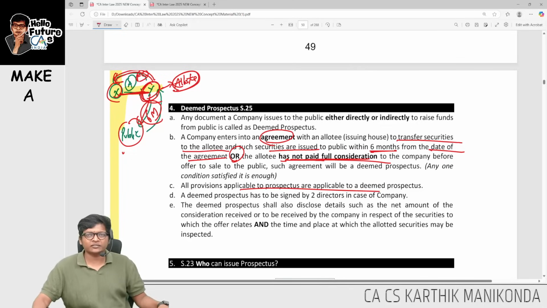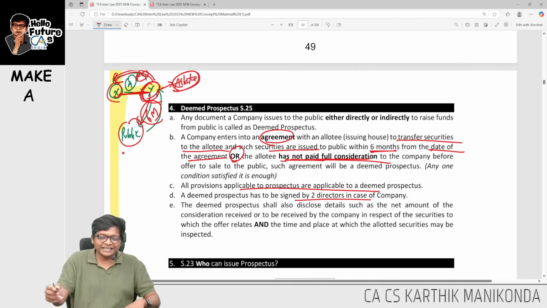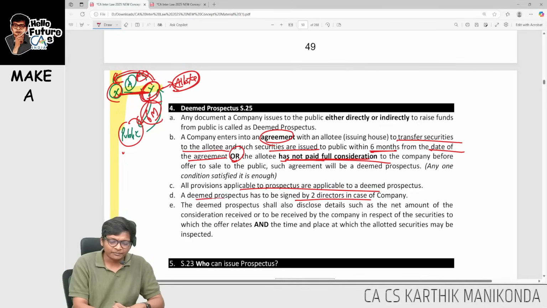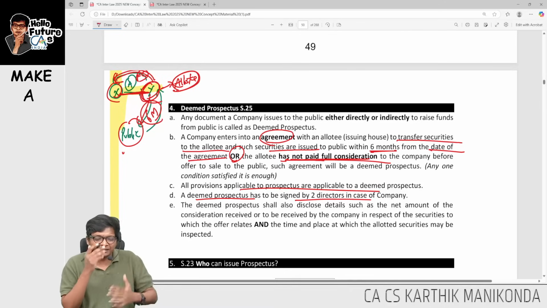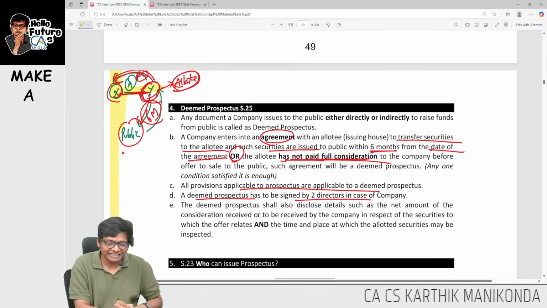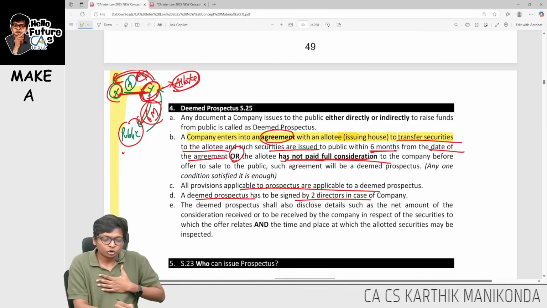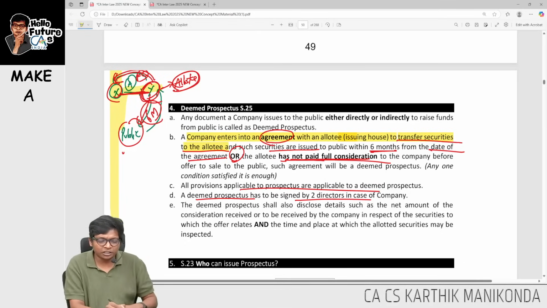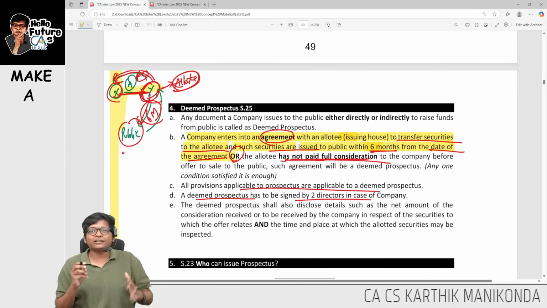All other provisions of the chapter are applicable. It should also be signed by 2 directors in case of a company, and in a partnership form, the partners have to sign. So what are the important key words to remember, guys? The company enters into an agreement with the allottee, X, the issuing house, to transfer securities, shares to the allottee, and such shares are issued to the public within 6 months from the date of the agreement.